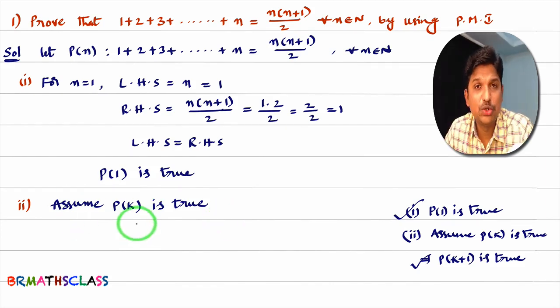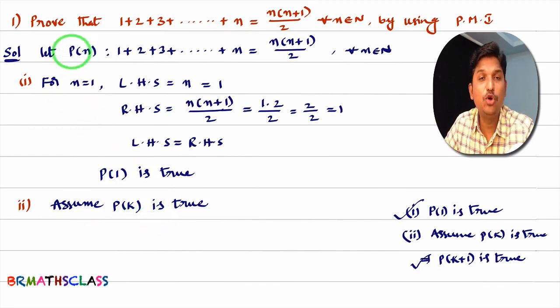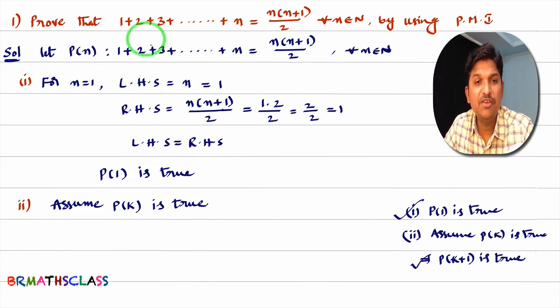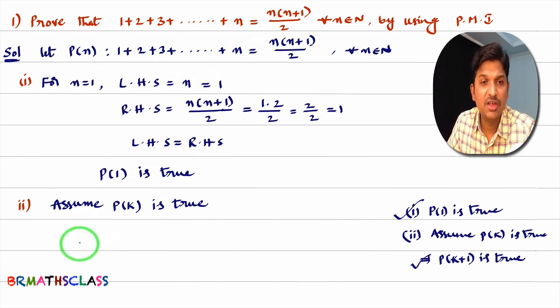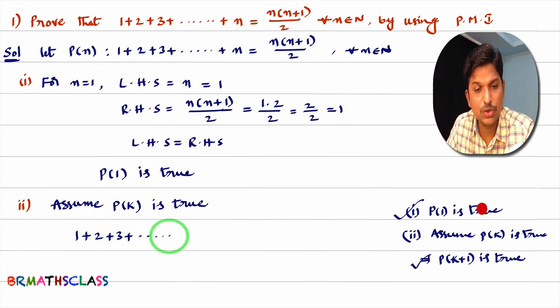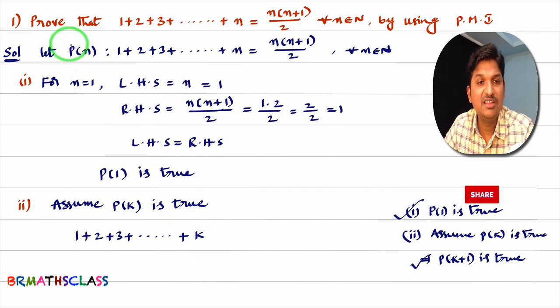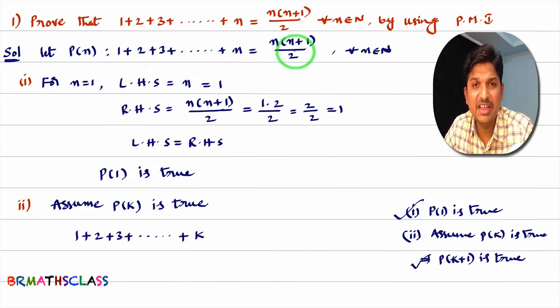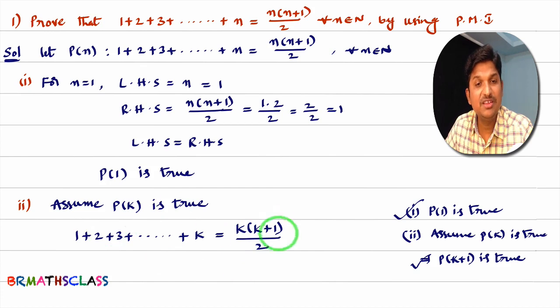P of k is true. What is P of k? We know P of n. P of k means in this statement, wherever n is there you write k. So I'll write P of k. What is P of k? 1 plus 2 plus 3 plus and so on plus k. In this P of n, wherever n is there you write k. Then you will get P of k equal to k into k plus 1 divided by 2. So this is P of k.